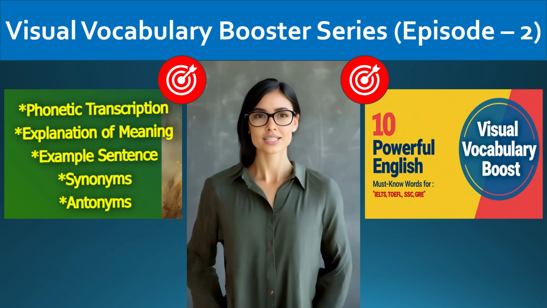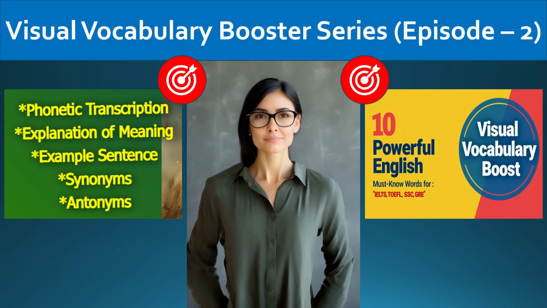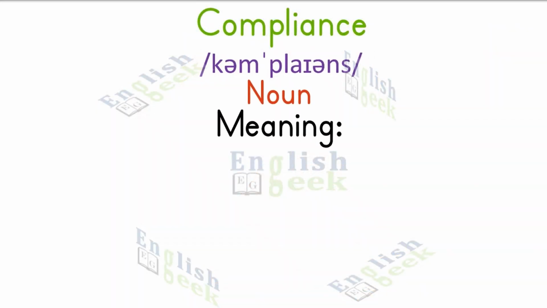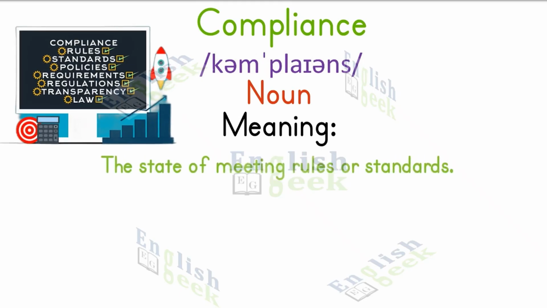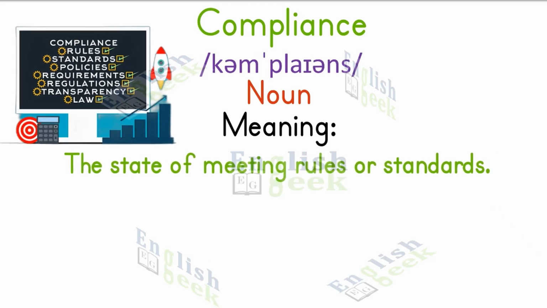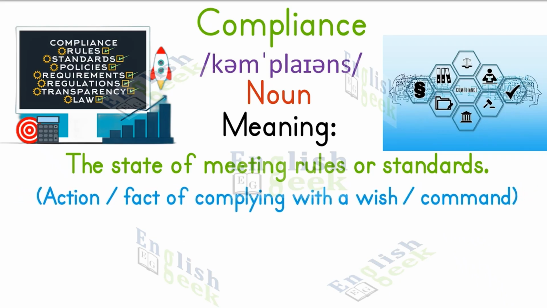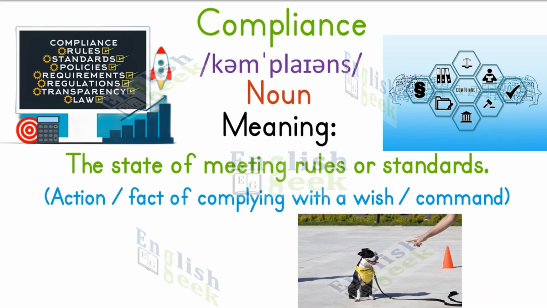From surroundings, we move to a word about following rules and standards. The word compliance is a noun. Compliance means the state of meeting rules or standards. It also means the action or fact of complying with a wish or command.